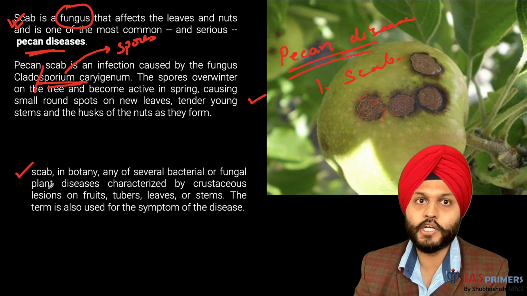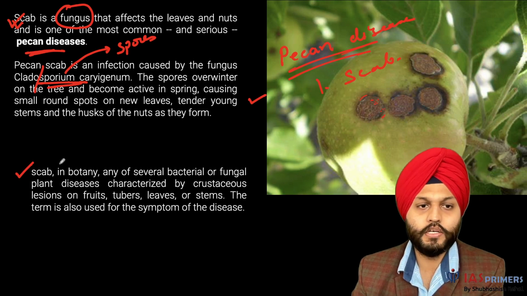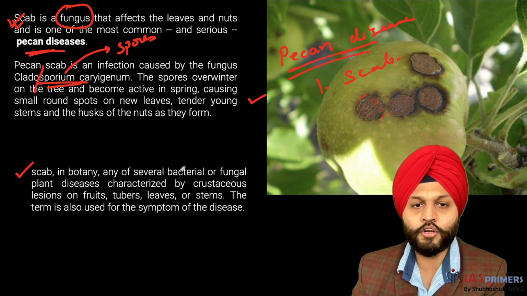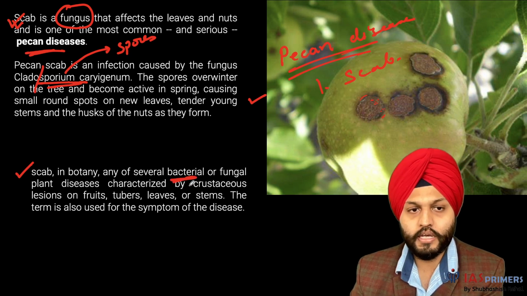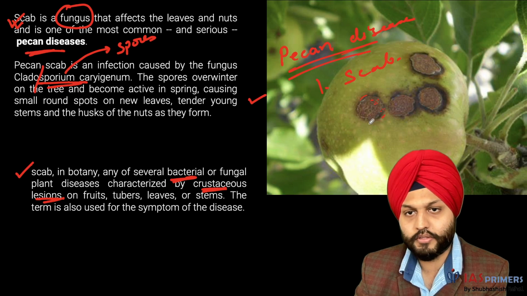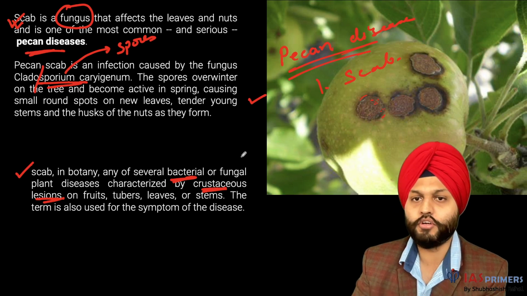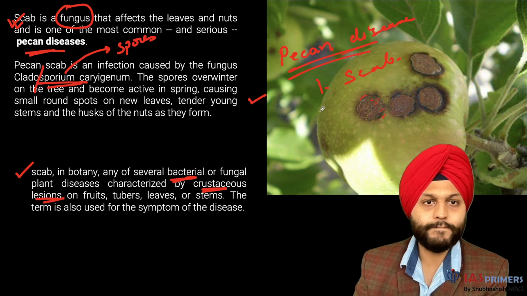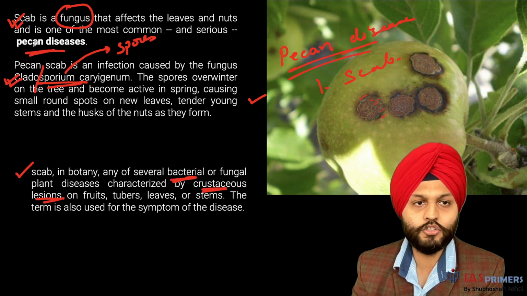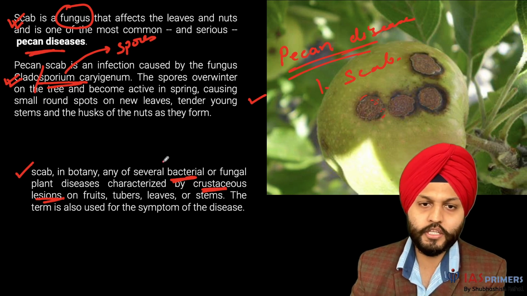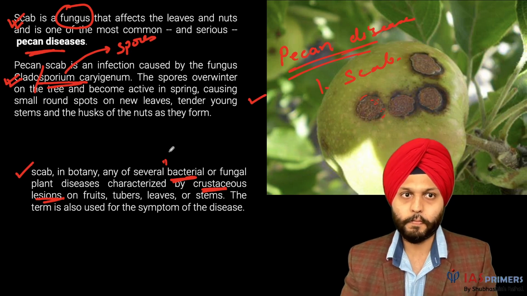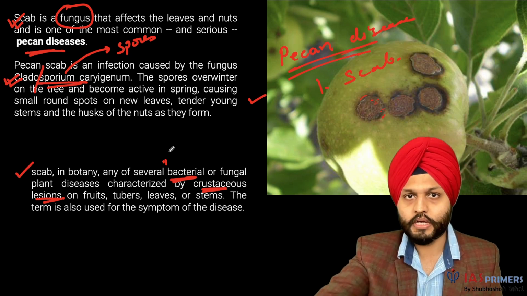The second is from Wikipedia, which is why I said it is the less authentic one. Scab in botany is any of several bacterial or fungal diseases characterized by crustaceous lesions on fruits. Mostly it is fungus, coming under the branch of pecan diseases. But if somebody says bacterial or fungal, and the statements are such, then we can go with that option also. It depends on how the question is framed, and we have to choose accordingly.